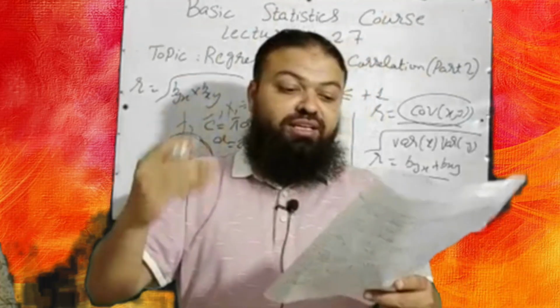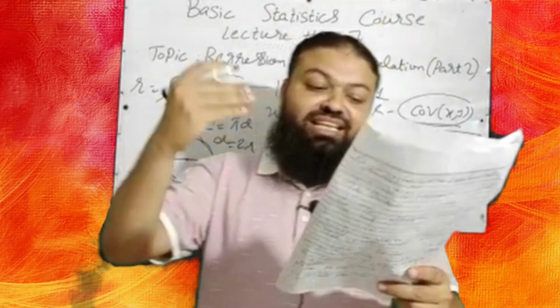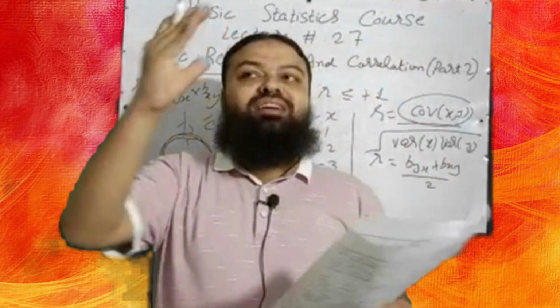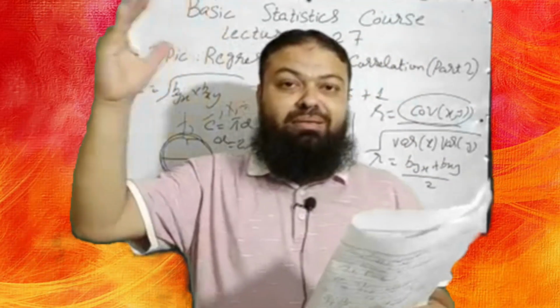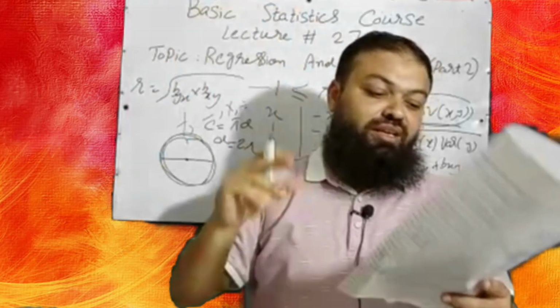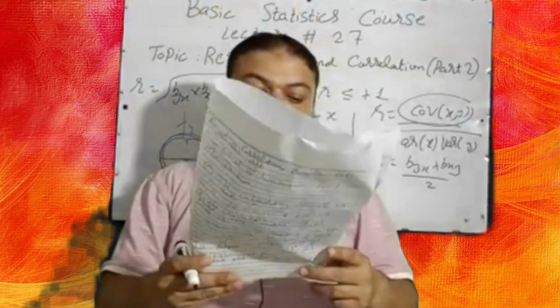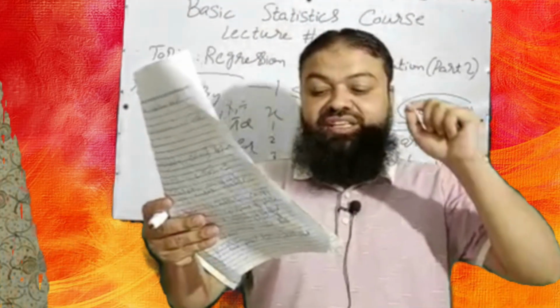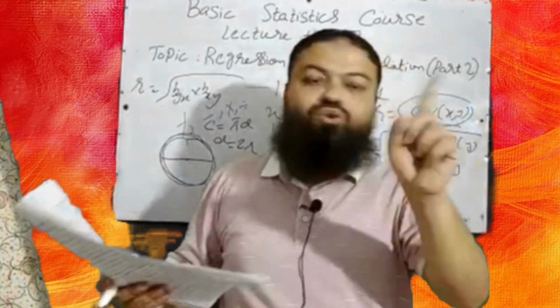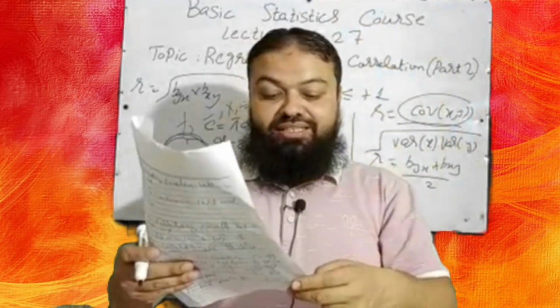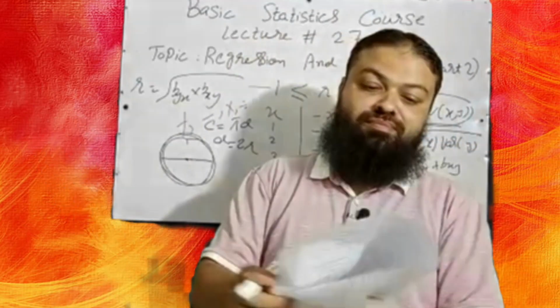Question number 12. The correlation between the side and area of a square is. What is the formula of the area of a square? Side multiplied by side, length multiplied by length. Area is equal to x square. That will be the quadratic case. A positive correlation, B negative correlation, C nonsense correlation, D no correlation. There is no correlation between the side of a square and the area of a square. D is the correct option.